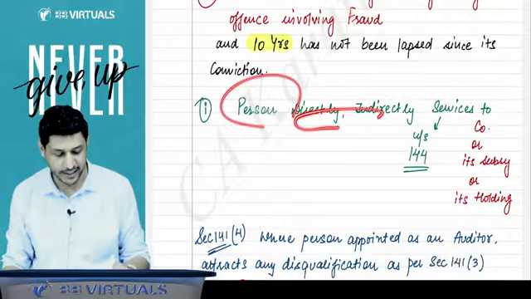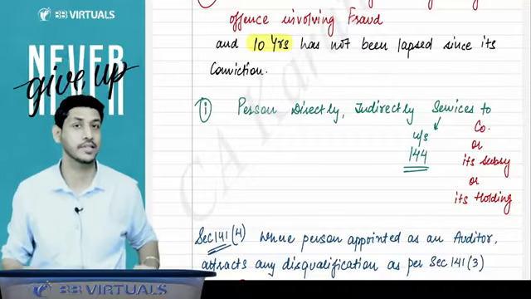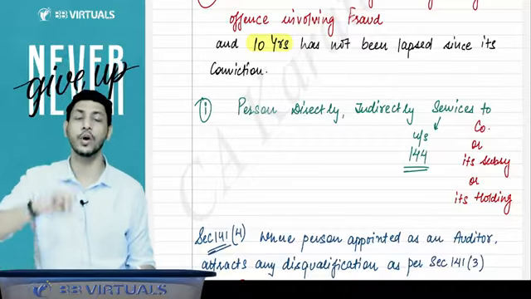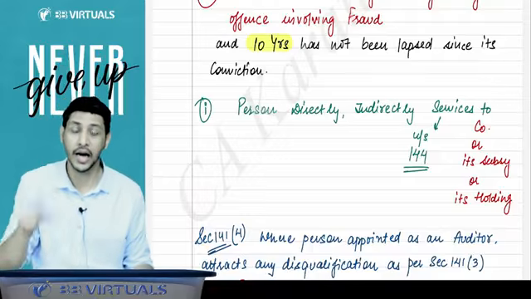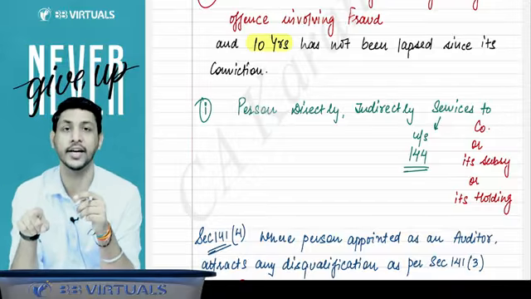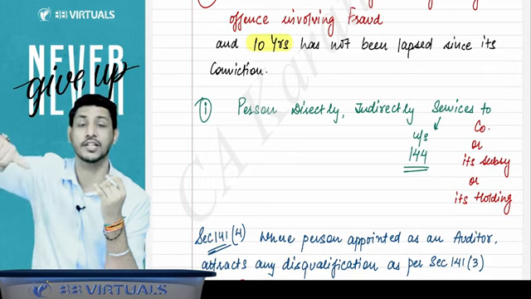If a person is directly or indirectly giving services which are prohibited under section 144, then that person cannot be the auditor. So it means if you are giving a service under 144, you cannot be the auditor. I'll say if you are appointed as an auditor, then you will not be allowed to give the services which are prohibited under section 144.